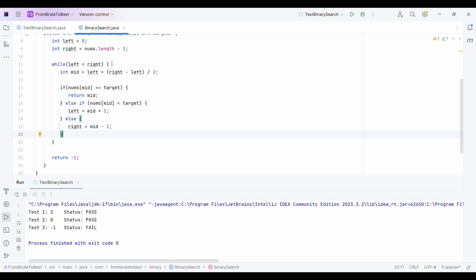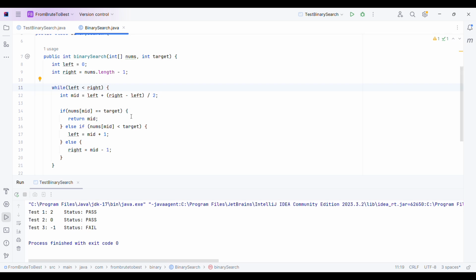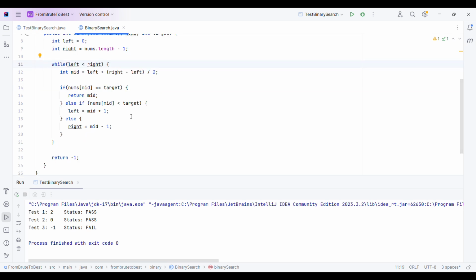That's incorrect code, and that's the edge case that will fail for this solution, right? So just a simple consideration in mind and a simple fix will fix the problem.